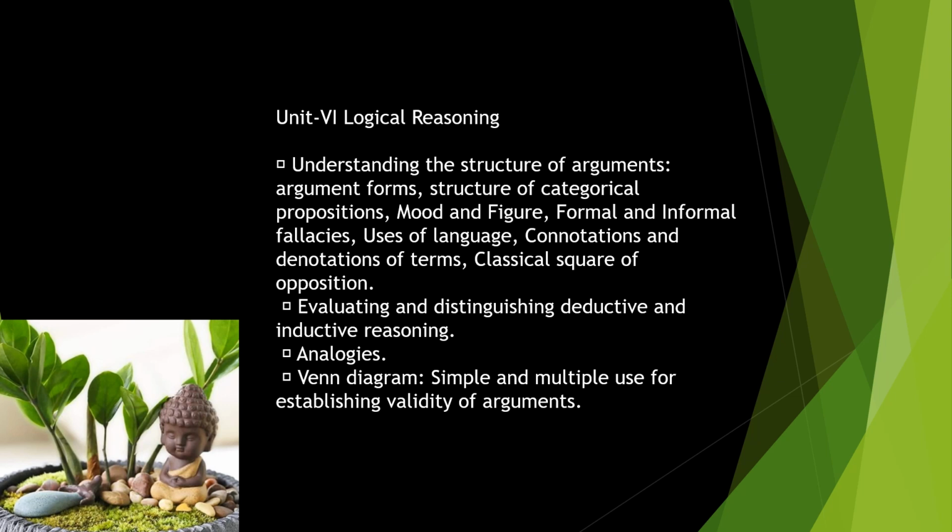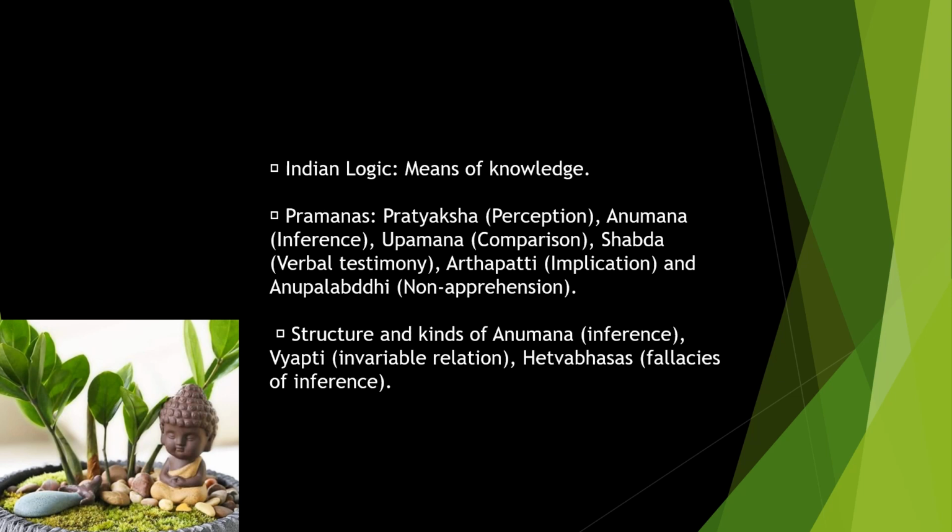Then evaluating and distinguishing deductive and inductive reasoning. It's an important part. They might ask some reasoning questions or assertion questions, which we can expect from there. Analogies, that also we can expect. Venn diagram, symbols and multiple uses of establishing validity of arguments. How can we find an easy way of understanding a difficult sentence or difficult question? That is what we use the Venn diagrams for.